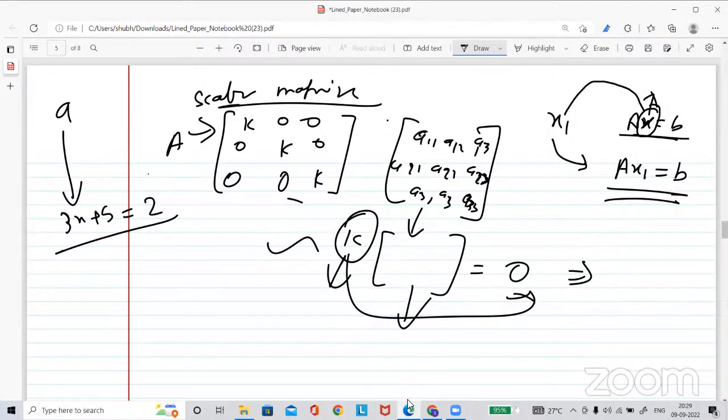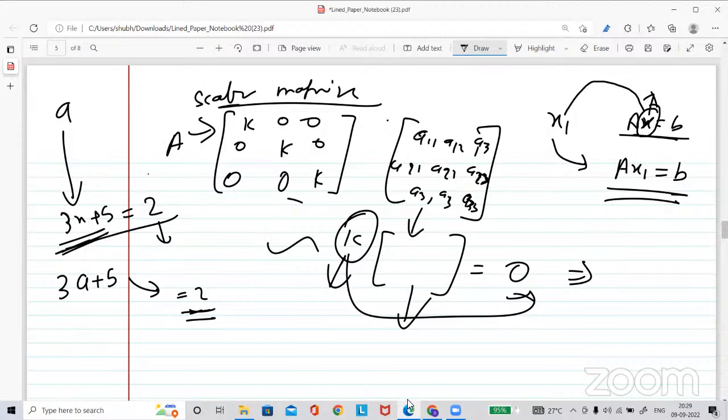What do you mean by saying to be a solution? If you substitute A in place of x in the left hand side, it will give the right hand side. It means 3a plus 5, and when you solve it, it will give 2. That's the meaning of being a solution. A is a solution of this equation.